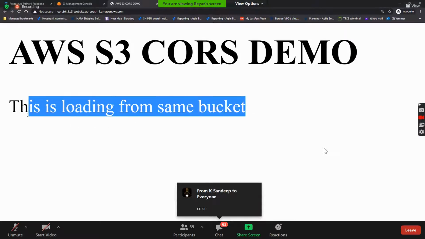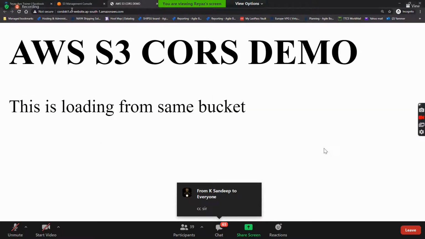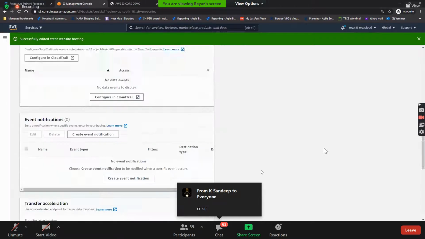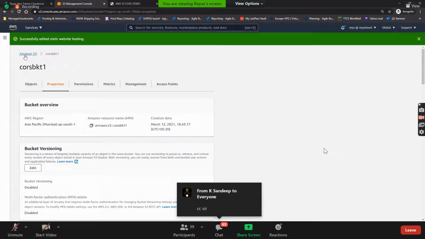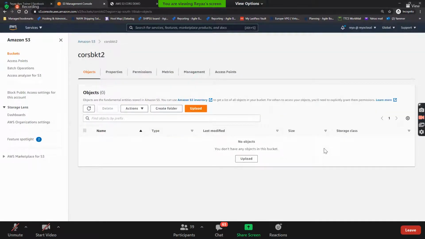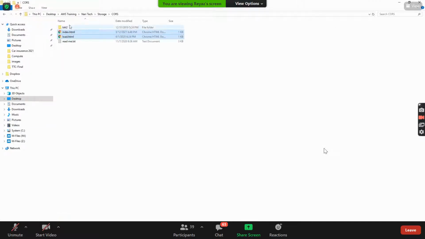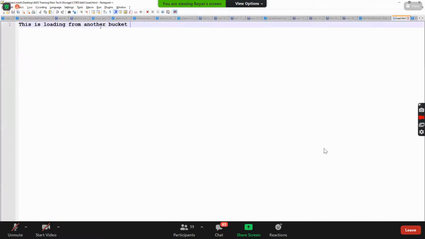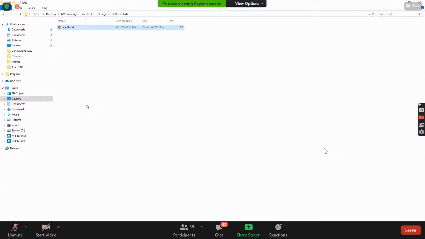This is loading from the same bucket here. So now what I do, I simply go to CORS bucket 2 and here I'll upload load.html. What is there inside this load.html? This is loading from another bucket. So I will upload it in CORS bucket 2.